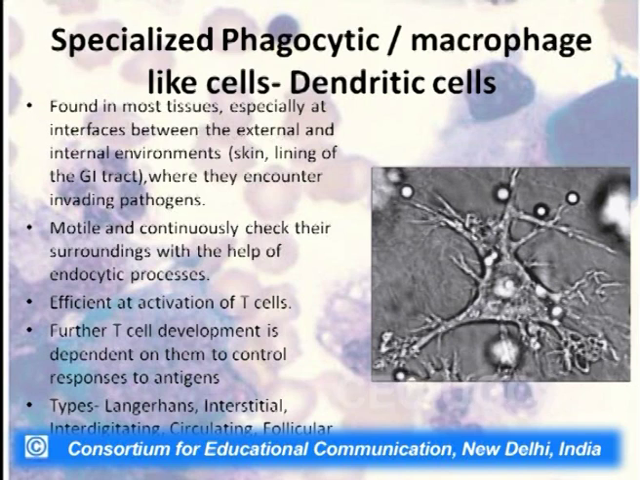They are extremely motile and continuously they check their surroundings with the help of these endocytic processes or dendrites. They are efficient at activation of T cells. The further T cell development is dependent on them to control responses to the antigens. Now, as I told you, there are various types. If it is present in the skin, this is called Langerhans. If it is present within the organs, it is called interstitial or interdigitating, or if it is just circulating, we call them circulating dendritic cells.